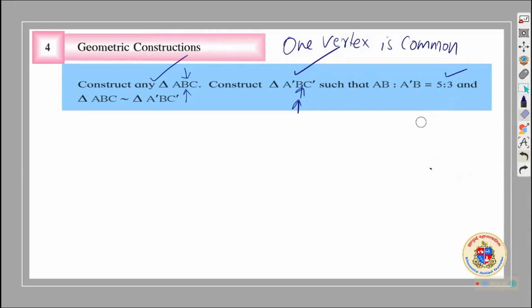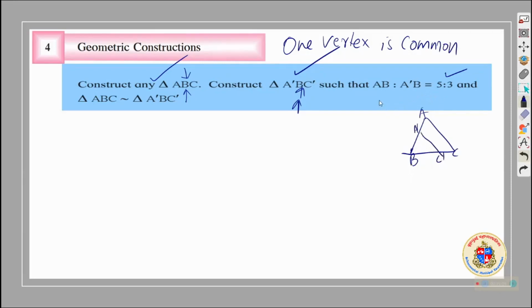We have to construct ABC of our choice, अपना choice का. Then construct ABC dash. B तो वही चाहिए, तो फिर A dash इधर और C dash इधर डाले तो एक triangle ऐसा मिलेगा.